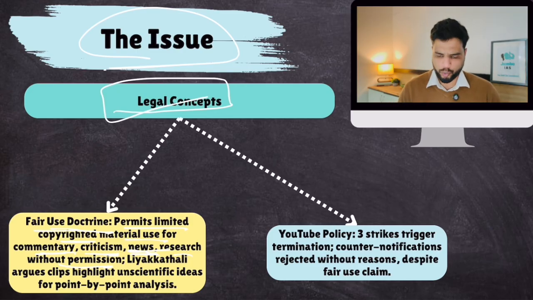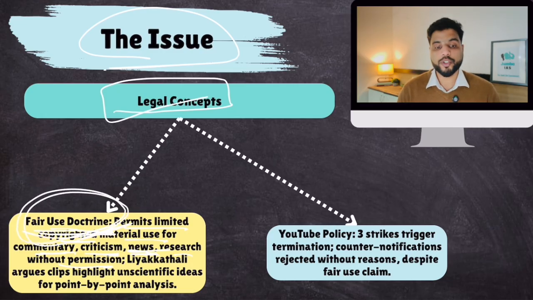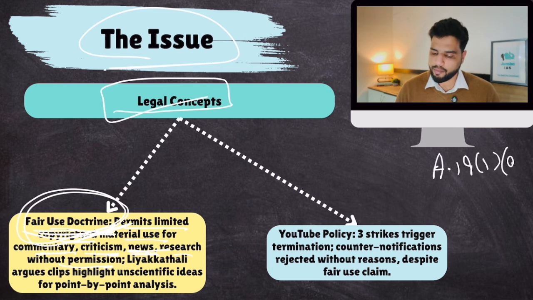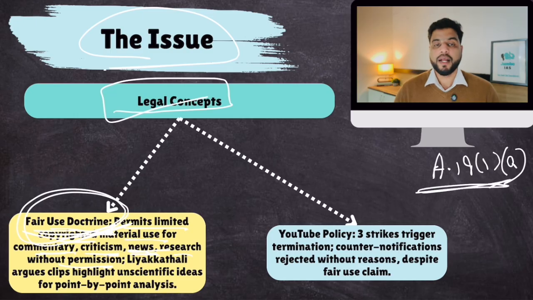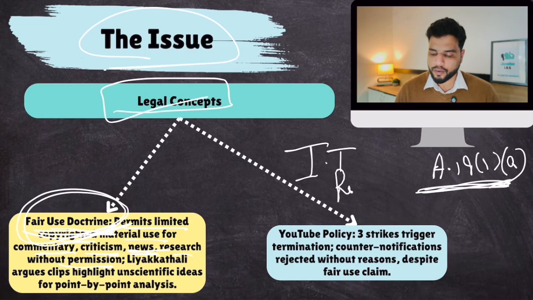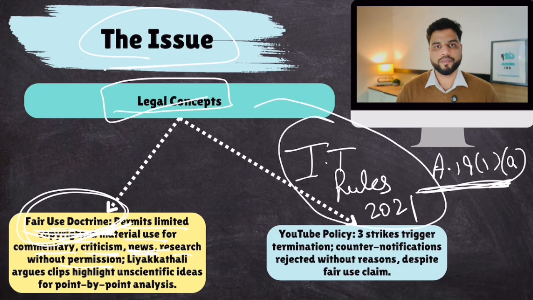This is fair use. Now he said that he was well within fair use, and if YouTube is not even permitting fair use, then his Article 19(1)(a) fundamental right is being violated. This power to YouTube to violate his fundamental right comes from the IT Rules 2021, so he has challenged the IT rules also. YouTube's policy is that if there are 3 copyright strikes against you, your channel will get terminated. So he's on the verge of getting terminated on YouTube, and that's why he has filed this petition in Kerala High Court.